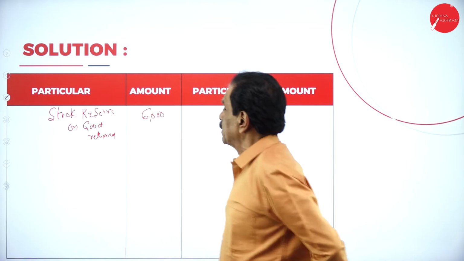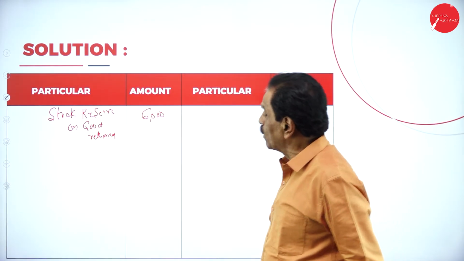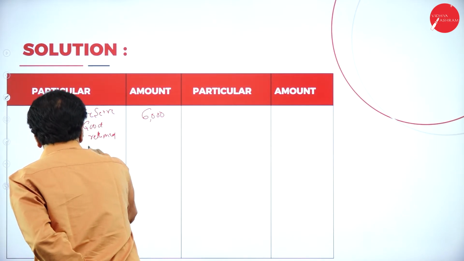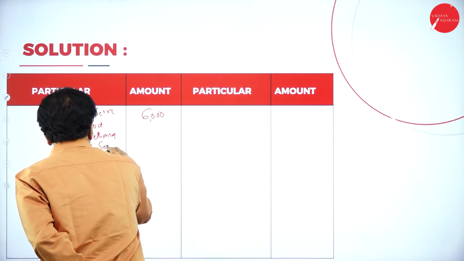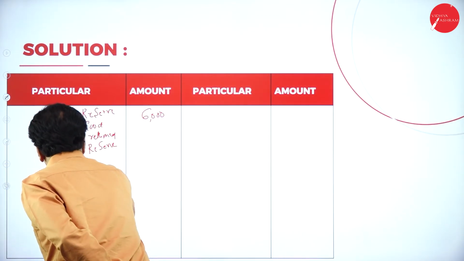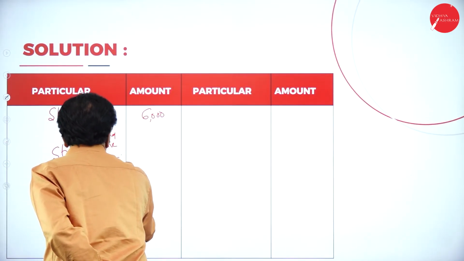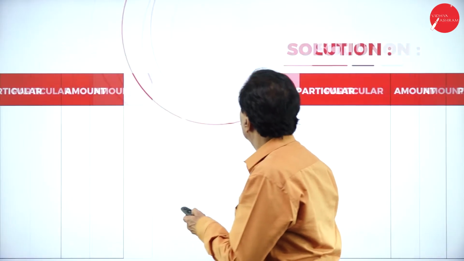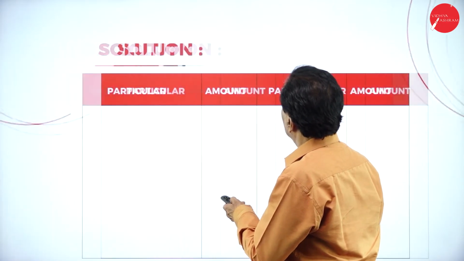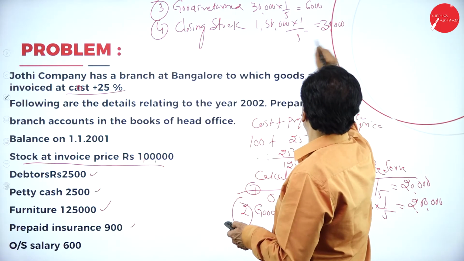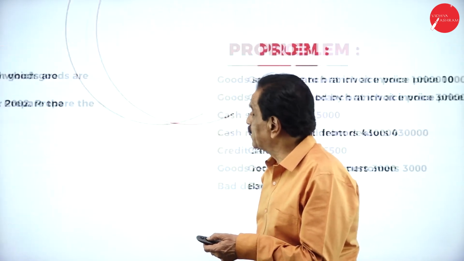Then this is stock reserve. Then on closing stock reserve, on closing stock. See that? If you work out, your closing stock is 1,50,000, stock reserve is 30,000.